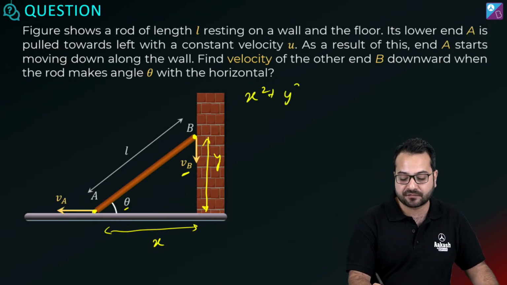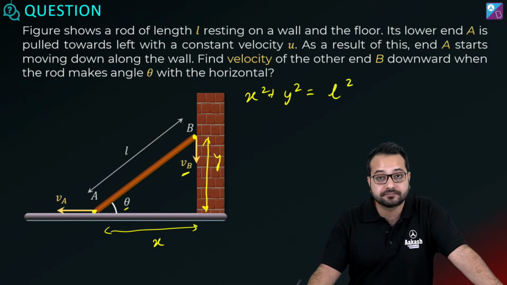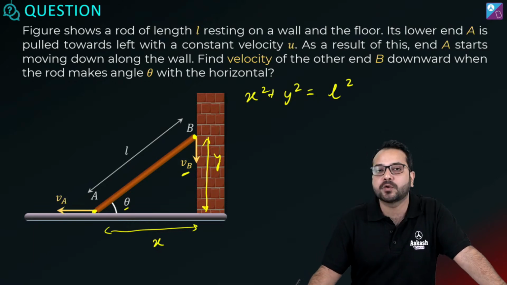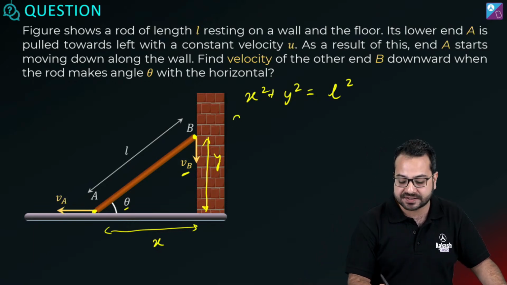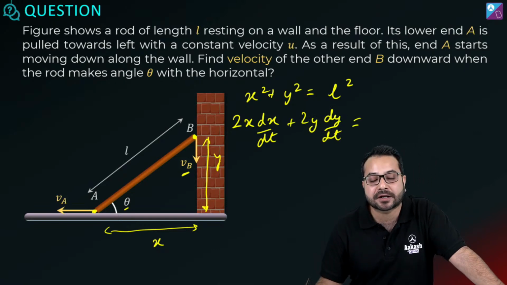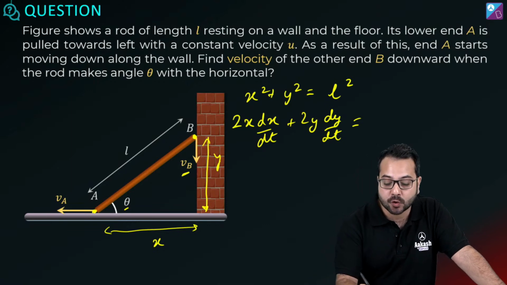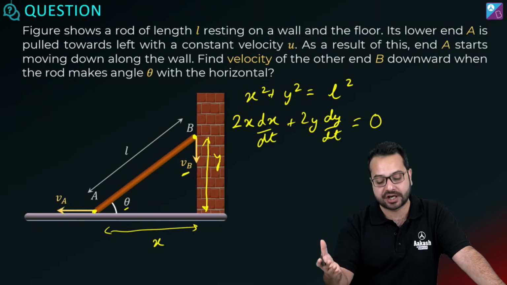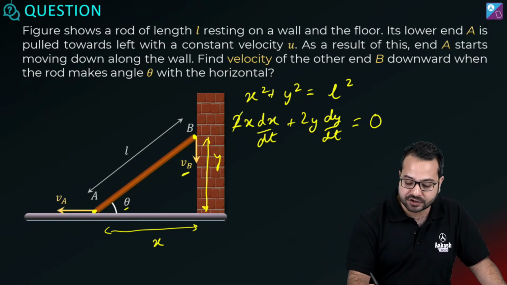Okay, now one way of doing it is that if you choose x and y like this, you can say that x square plus y square should be equal to L square. Simple Pythagoras theorem. Now what we do is we differentiate on both sides and we say this is 2x dx by dt plus 2y dy by dt. And if we differentiate length with respect to time, what is it going to give us? It is going to give us 0 because the length of the rod does not change. Okay, so this 2 and this 2 is gone.